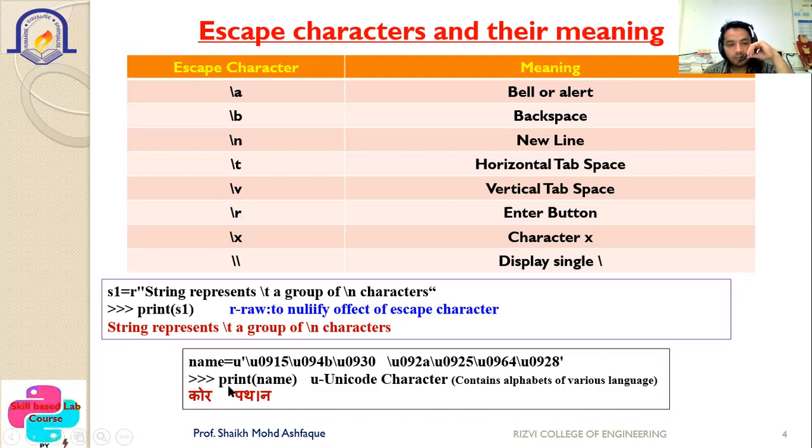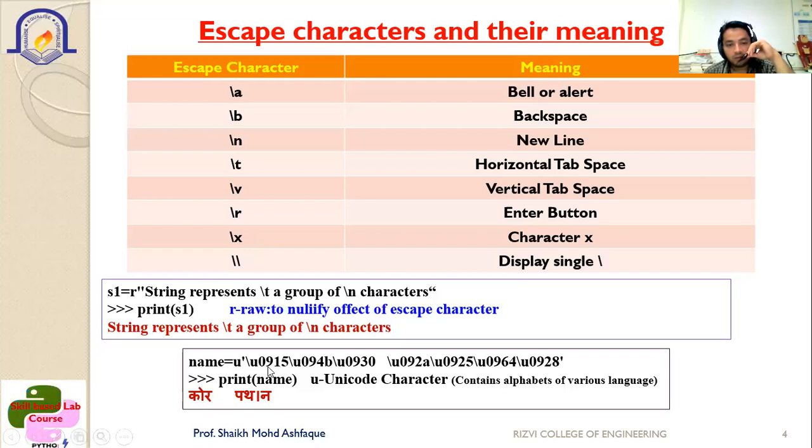Next is name is equal to U, that is your Unicode, then you can use some string. These are some values which are known as Unicode characters. You have seen forms where you write your details in English, but at the same time it is also required in other regional languages like Hindi. So at that time you can use the Unicode characters, which will convert your words into the particular regional languages. So for that purpose, you should know which characters are used for this.